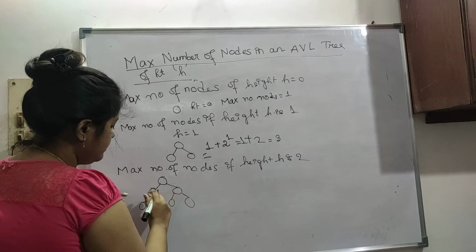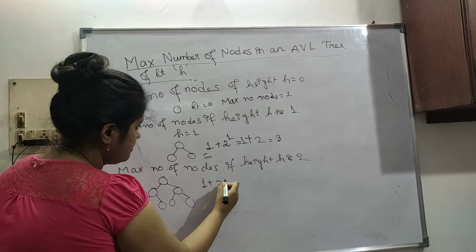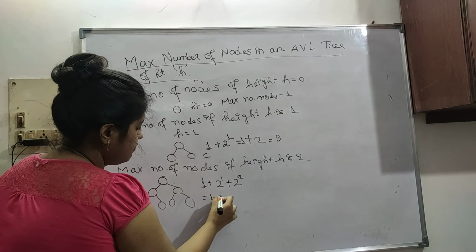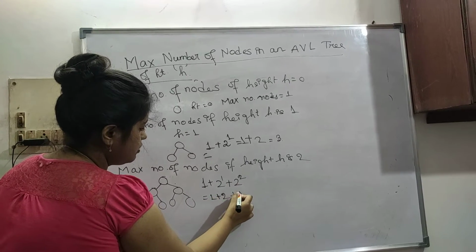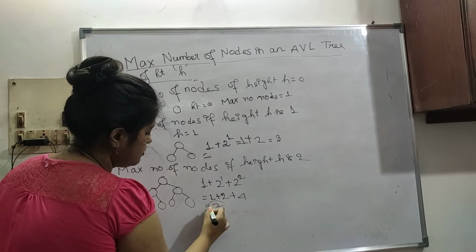Let's see, this is 1, 2, 3, 4, 5, 6, 7. So 1, 2 to the power 1 plus 2 to the power 2. 2 to the power 1 means 2, 2 to the power 2 means 4. 4, 5, 6, 7. So here.